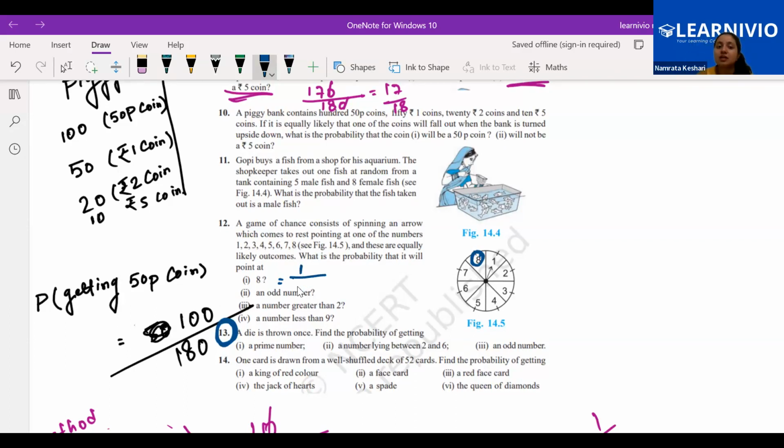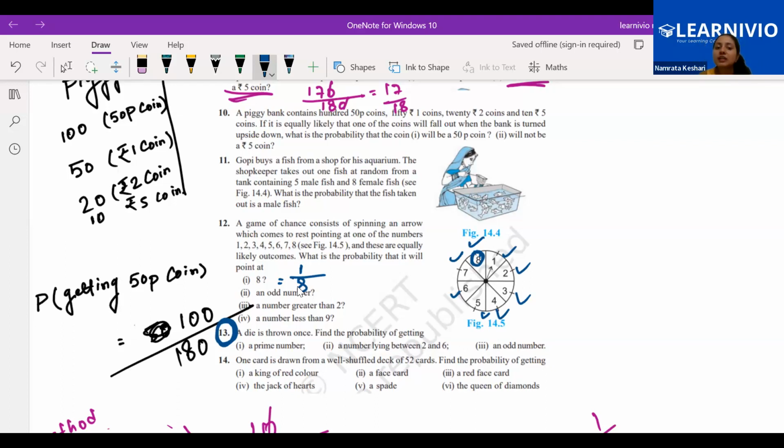By the total number of outcomes, means 1, 2, 3, 4, 5, 6, 7, 8, total 8 numbers are there. So that is the total outcome, and 1 by 8 is the probability of getting 8. Probability of getting 2 is 1 by 8, because the total is 8. And getting any number, it will be 1 by 8.